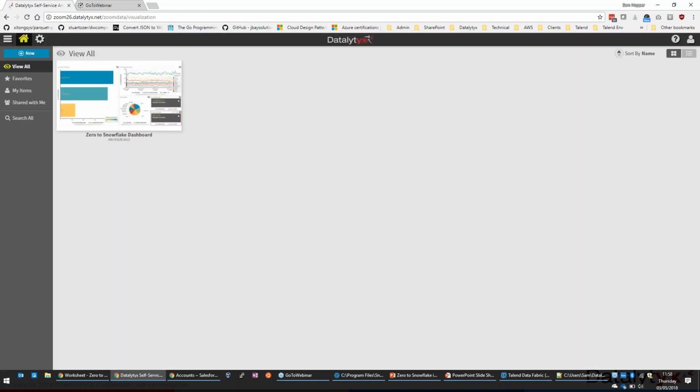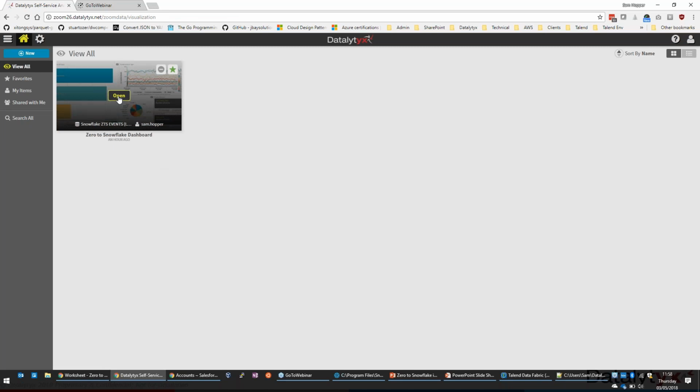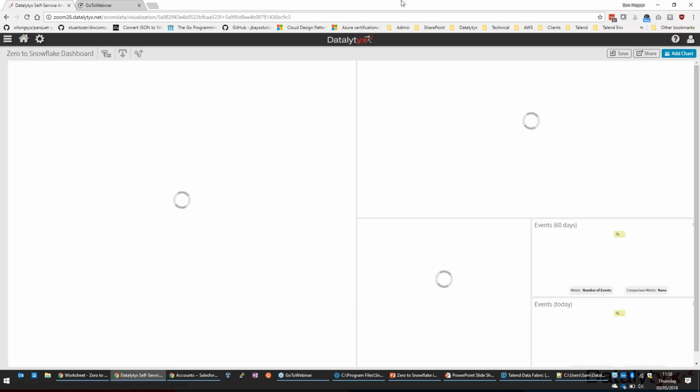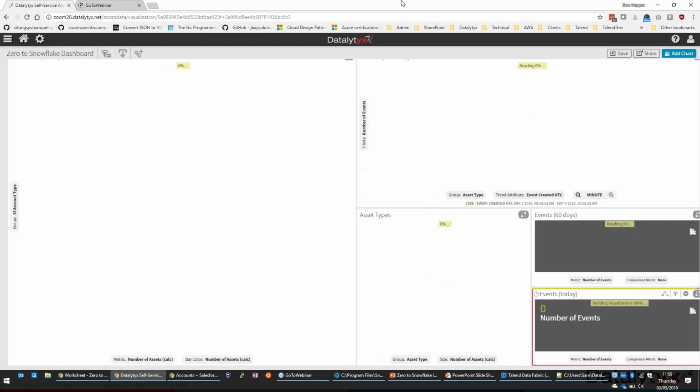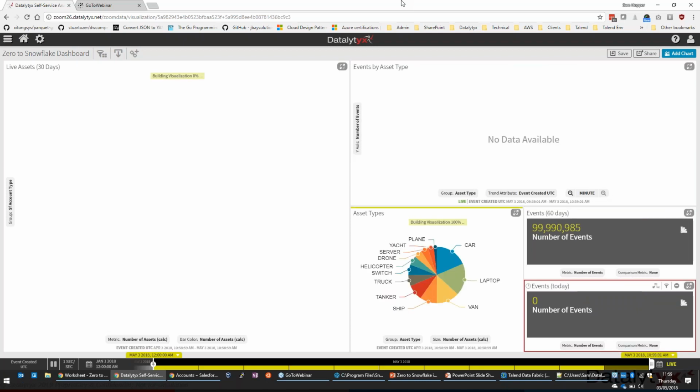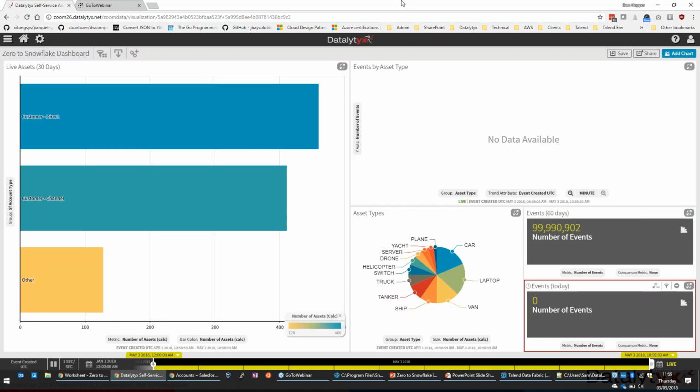And for speed, I created a dashboard earlier, and here's the dashboard. This is looking at the data that we've got coming through. We've got data from a few months which has been populated. This is, in fact, in live mode in Zoom Data. So if we were pushing data in on a micro batch basis, and I have simulated that for the purpose of this, you'll see the number of events is going up all the time as the data gets pushed in.